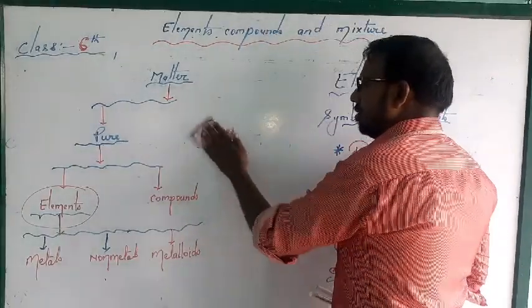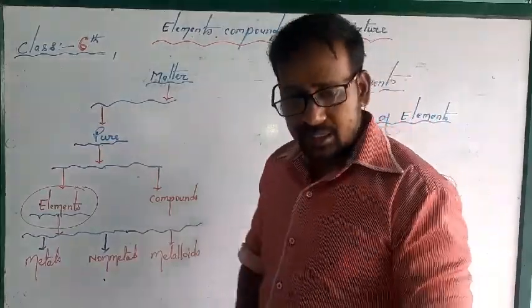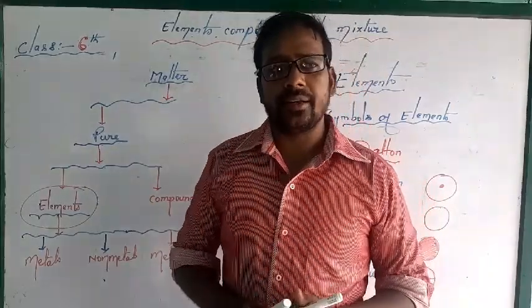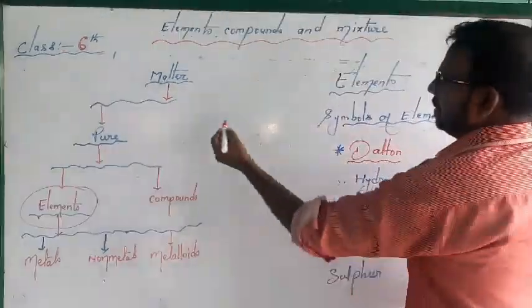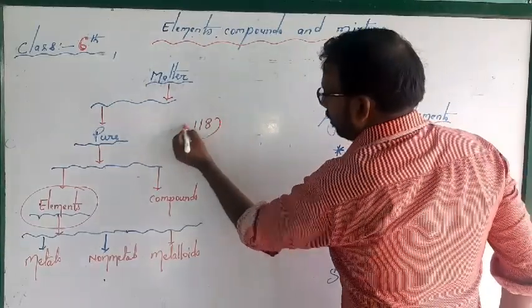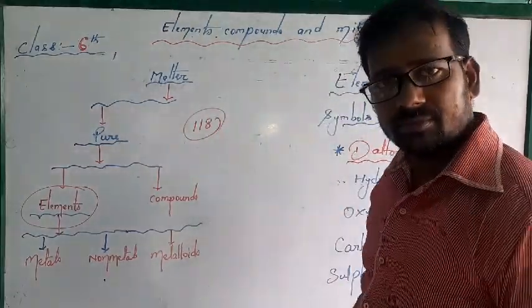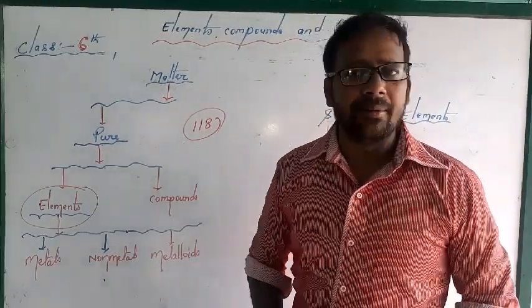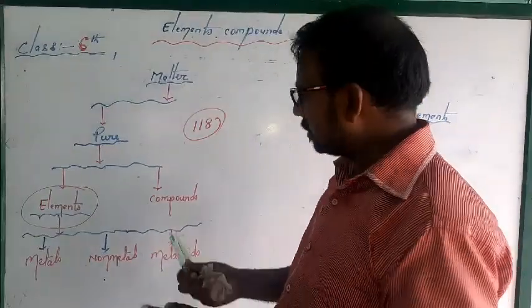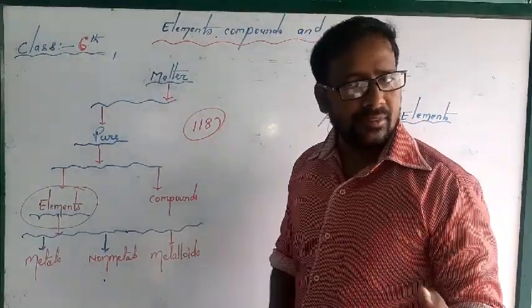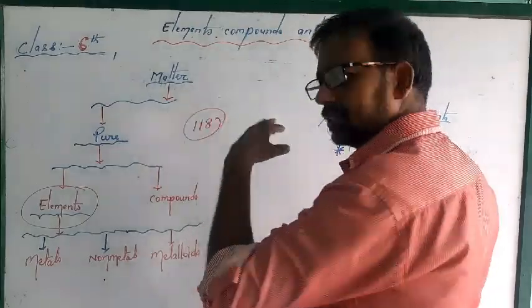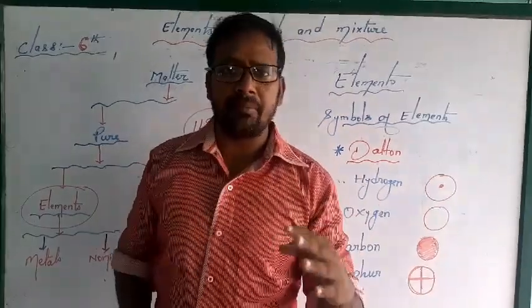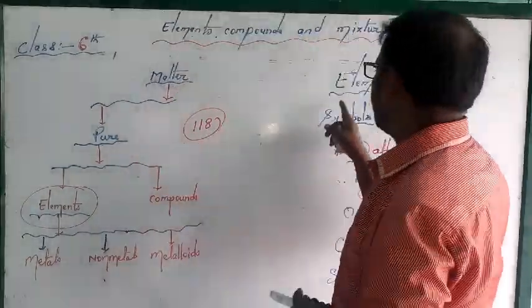You understood? Now, in the present setup, there is a periodic table, and almost 118 elements have been discovered. Few of them are natural and few of them are man-made. Both kinds of elements are there, man-made and natural. We will discuss which one is natural and which one is synthetic or man-made later.